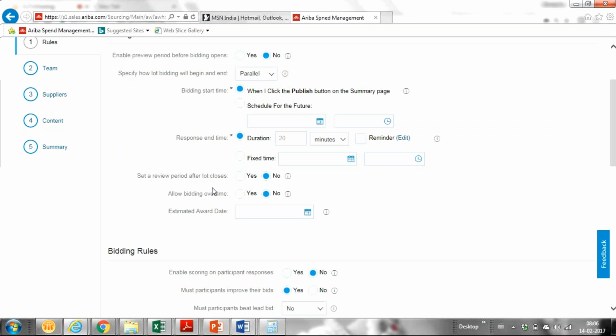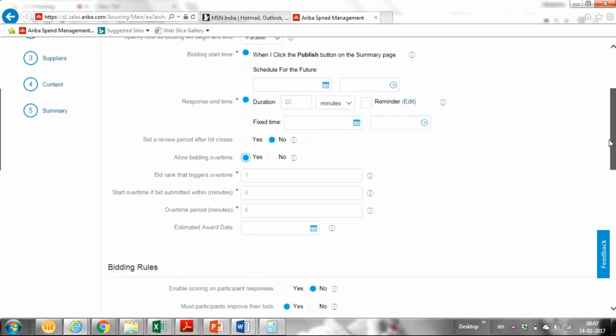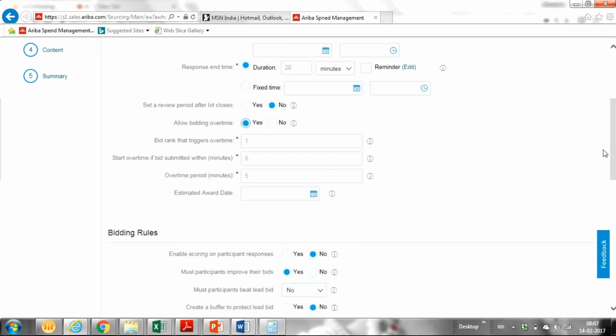Set a review period after the lot closes. It's nothing but once the event is completed, you want to review the supplier responses. Is that required? I'm taking it as no. Allow bidding overtime: this is one of the options where the buyer can restrict the proxy bids. I'll explain about this field.